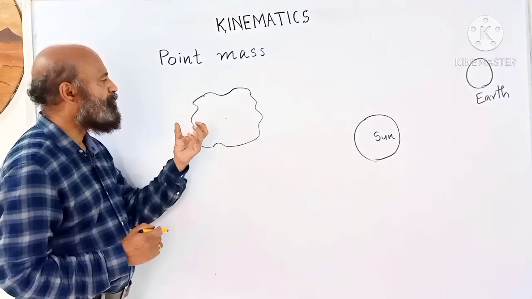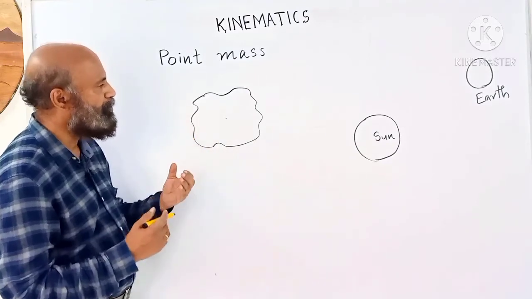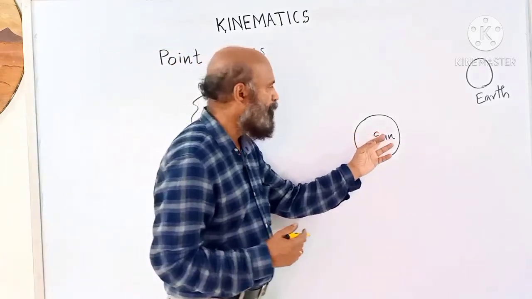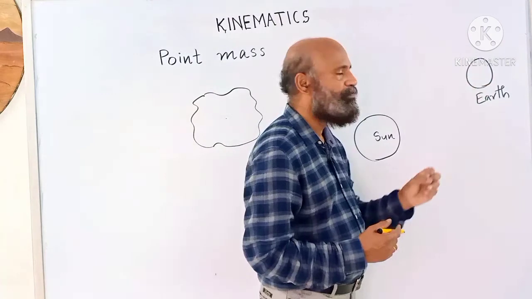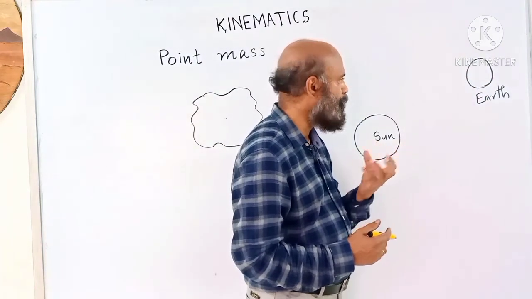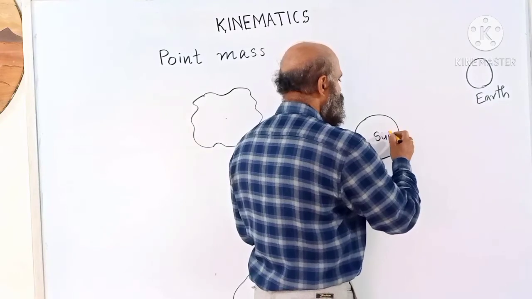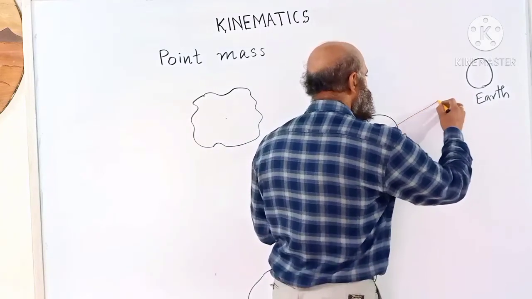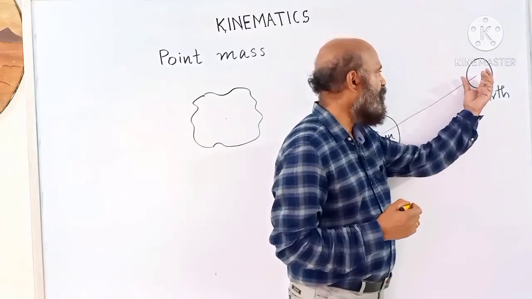A body can be treated as a point mass when the size of the object is very small compared to the distance. Suppose we want to describe the motion of the earth. Earth can be considered as a point mass because with respect to the sun, its distance is large compared to its size.